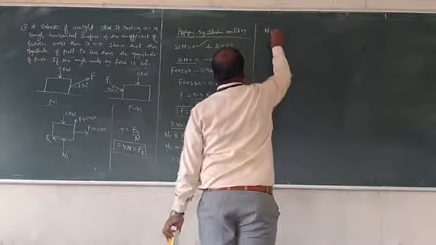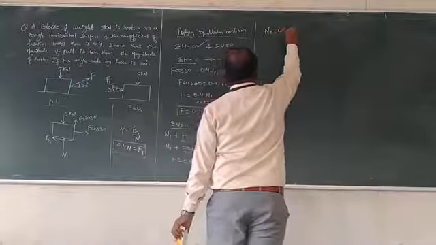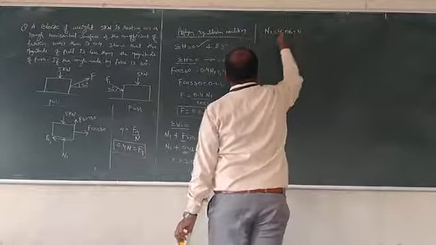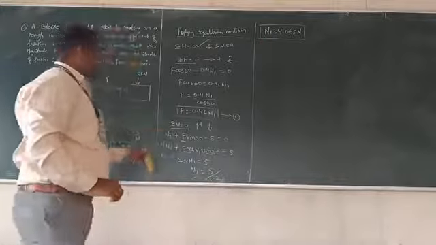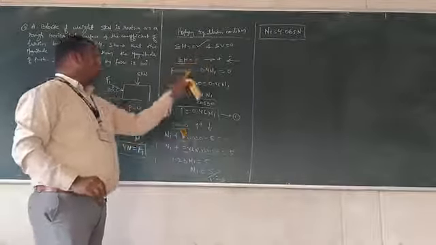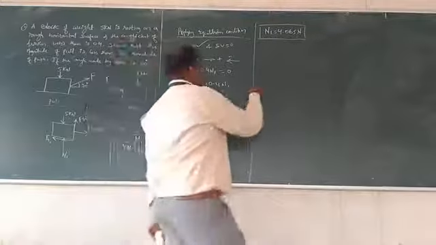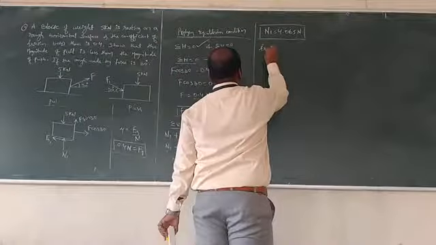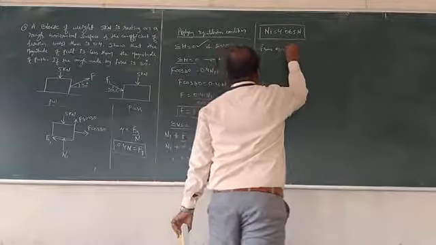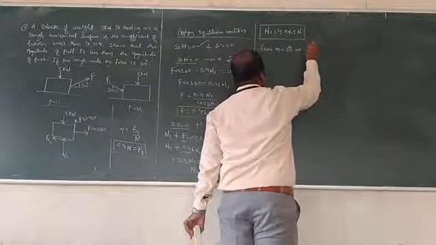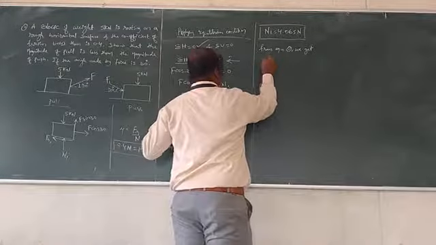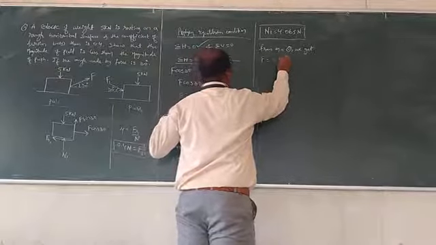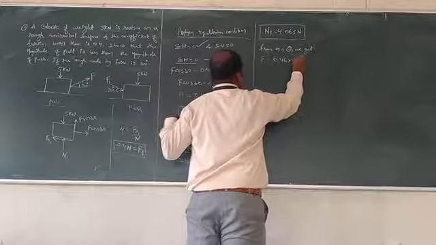n1 is 4.065 Newton. This is the answer. We have got the normal reaction, but not yet the value of f. Now, if I substitute the value of n1 in equation 1, I will get the value of f. From equation 1, f is equal to 0.46 into 4.065.